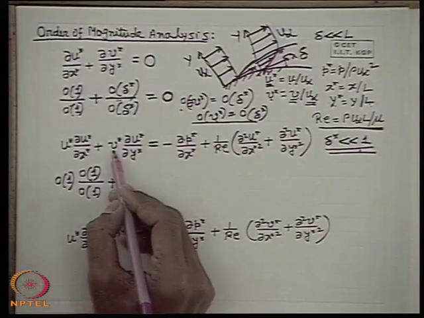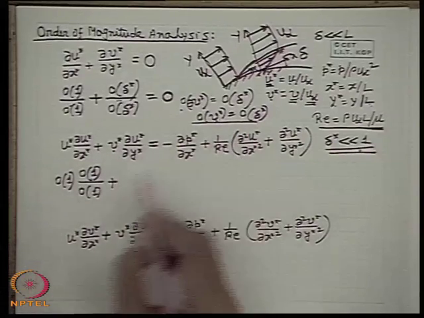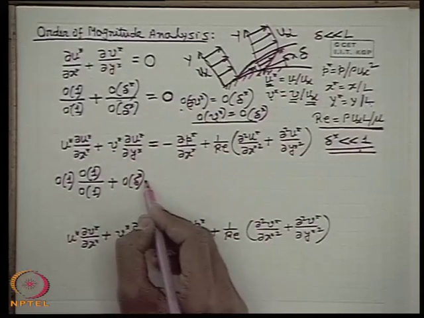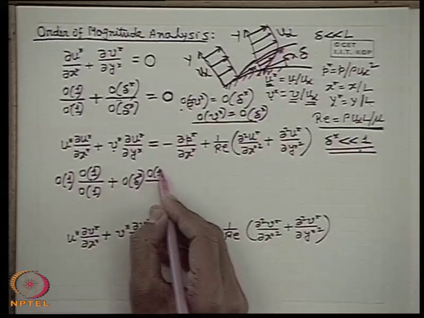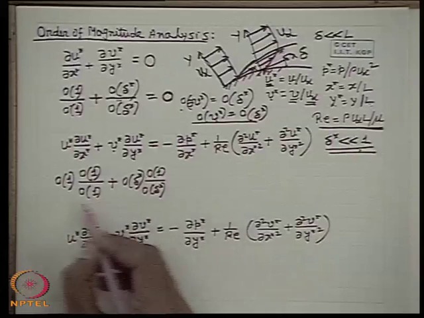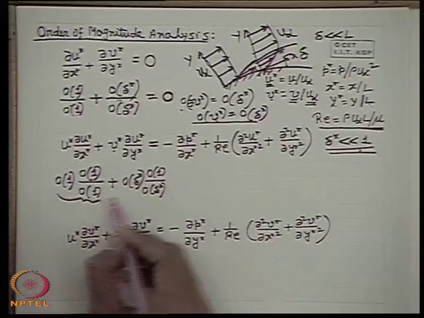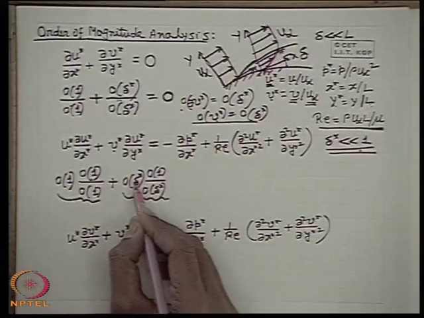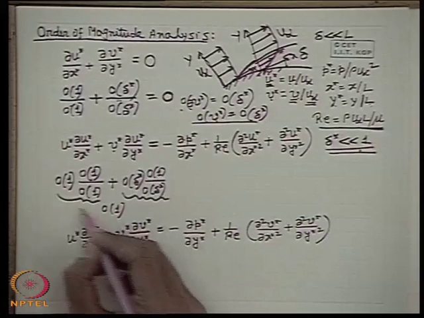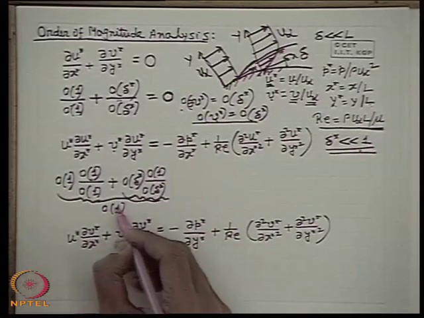Now, the order of V star has already been found to be the order of delta star. So, the order of del u star is 1 and the order of del y star is delta star. So, you see the order of this quantity is 1, the order of this quantity is also 1, and the order of delta star by the order of delta star. So, we see that as a whole the left hand side is of the order 1.